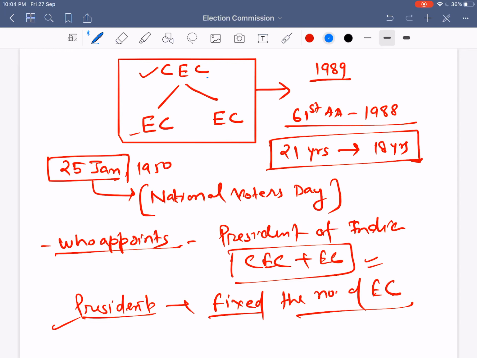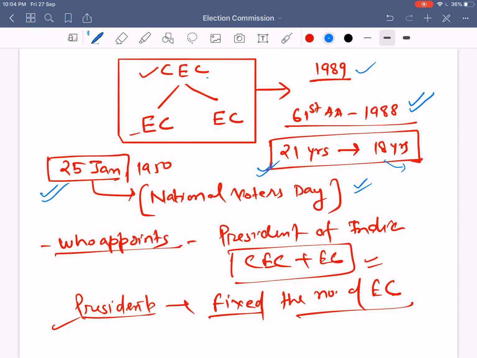But one thing we need to note is that before 1989 this body was not a multi-member body, but a single body. One thing we also need to know: in the 61st Constitutional Amendment, 1988, the age limit of the voter was reduced from 21 years to 18 years. Because of that workload increased, and so this body became a multi-member body. One more thing we need to know: the Election Commission of India actually came into effect on 25 January 1950, and this 25th January is considered National Voters Day.